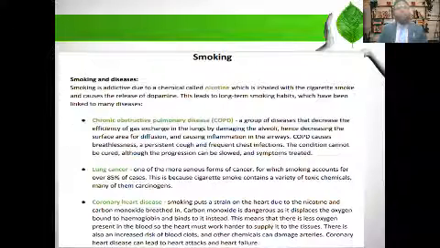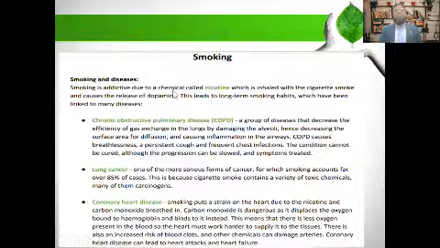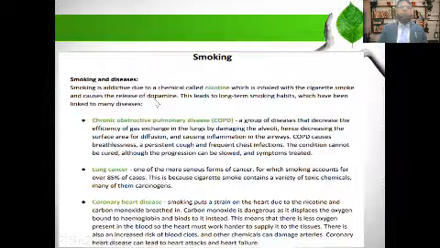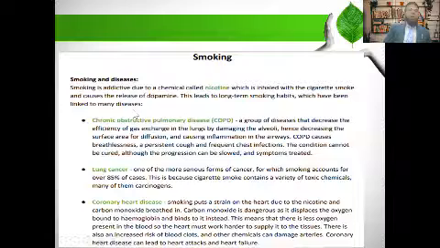Now smoking is also a type of drug. So what are the different components, and what are their effects? Smoking is also addictive due to the chemical called nicotine, which is inhaled with the cigarette smoke and causes the release of dopamine. This leads to long-term smoking habits, which have been linked to many diseases.